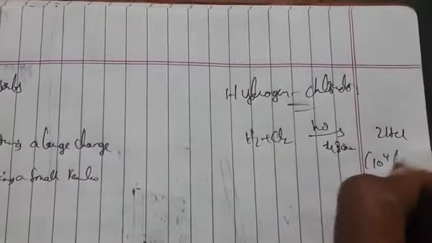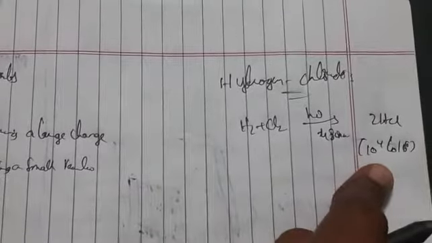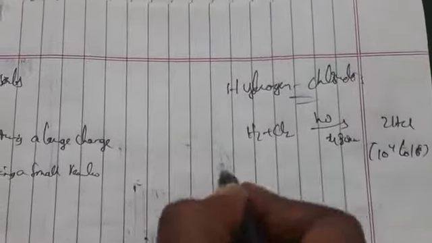Means the quantum yield is very high here. We can say 10 power 4 to 10 power 6. Due to the presence of oxygen, it slows down the rate of reaction and also slows down the quantum yield. So coming to primary process.